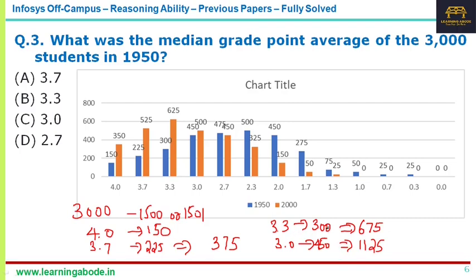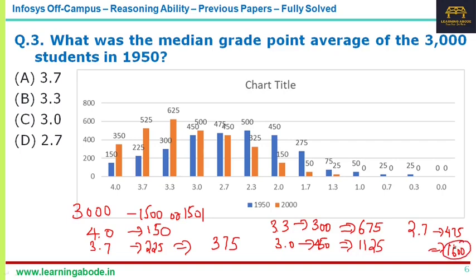Now we have not reached the mid value. Now you take 2.7, which would be 475. So the cumulative value, 1125 plus 475, comes to 1600.